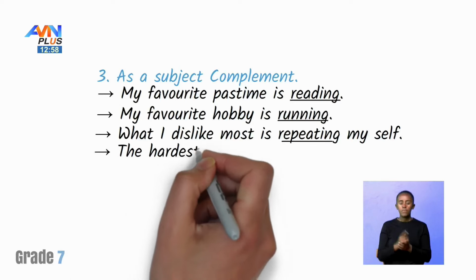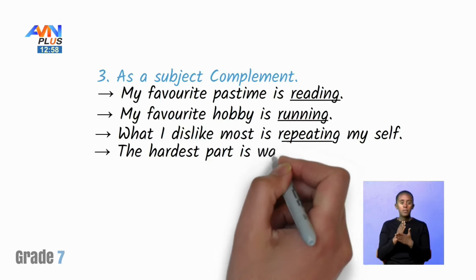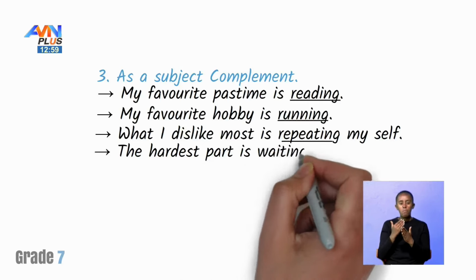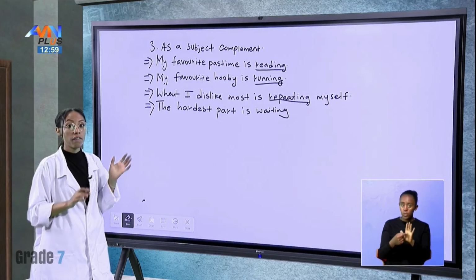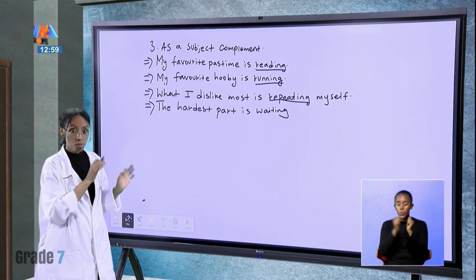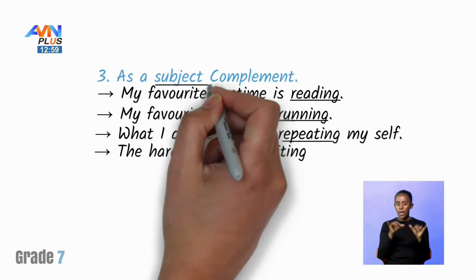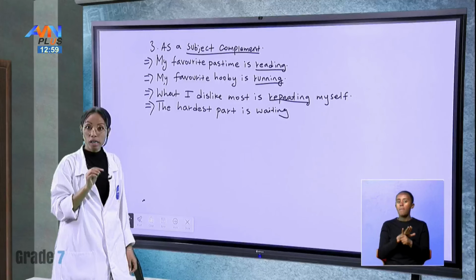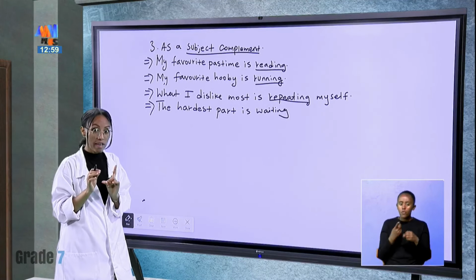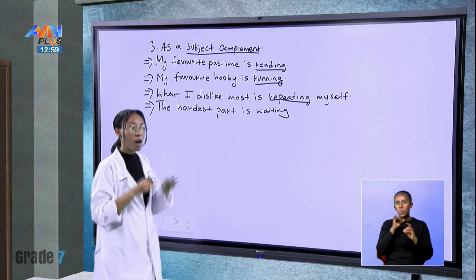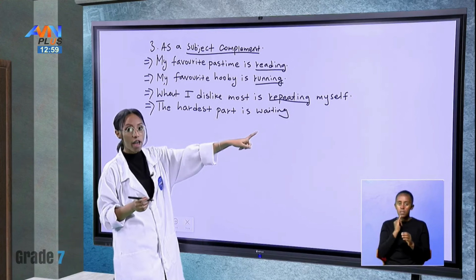The hardest part is waiting. So again, what are we showing? A gerund with the verb to be here. Most of the time when we use it as a subject complement, we have a verb to be first. Most of the time, we have is, followed by a gerund.